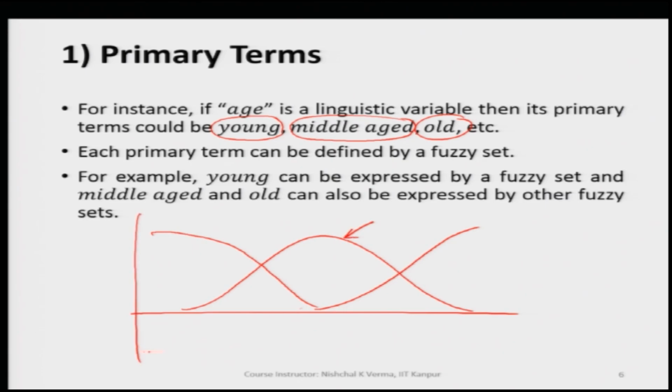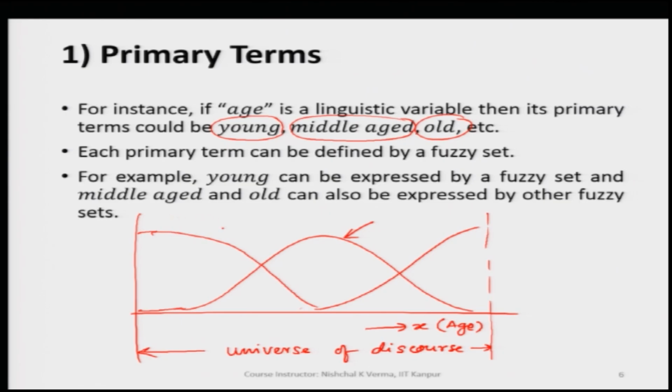Let us say this is the universe of discourse, and within this we have the generic variable x, which is nothing but the age, the measure of age, let us say in years.